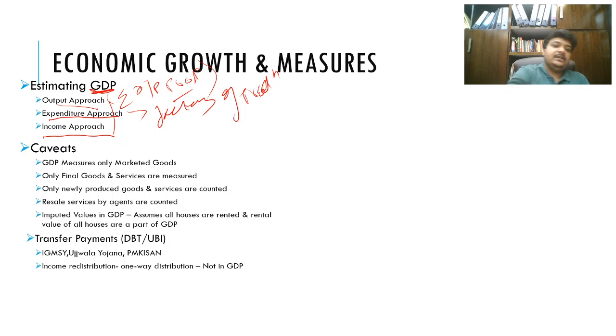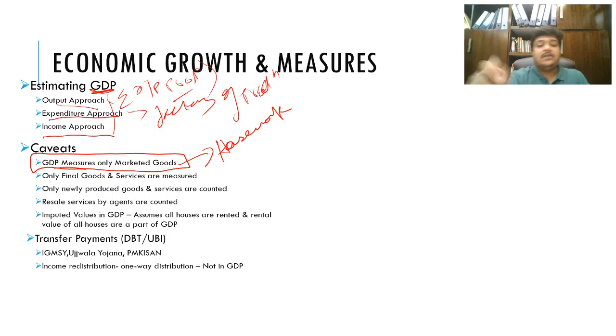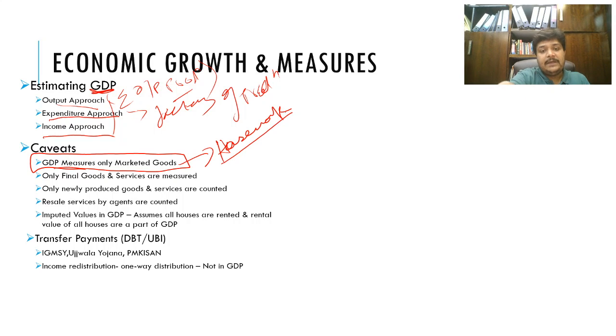So like I said, GDP measures only marketed goods. No inherent services. For example, you're a family of 4 and your wife is handling housework. It is not counted as income, because housework, if you didn't have a wife, would be a paid service.